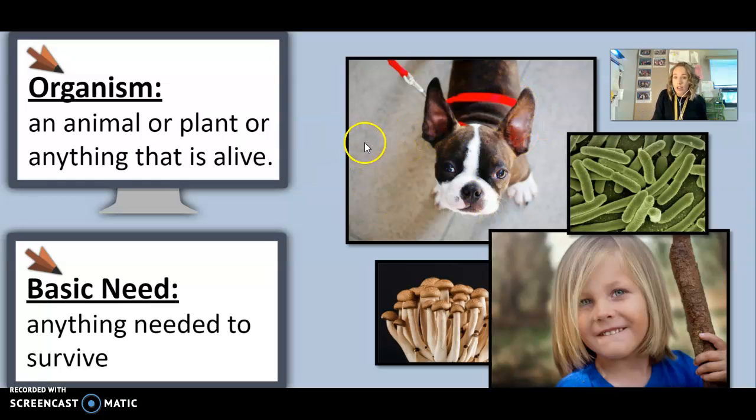This dog is an organism. This mushroom is an organism. This child is an organism. Everything that is living is an organism. And like we've already talked about, a basic need is anything you need to survive.